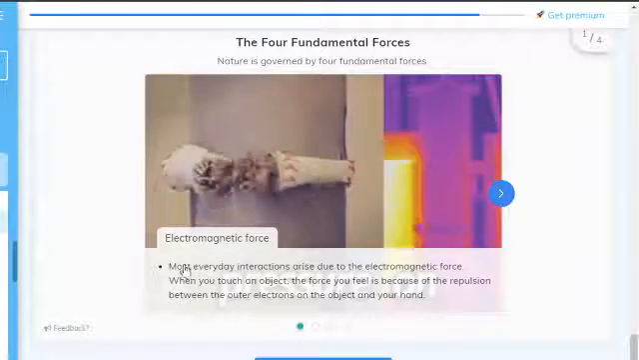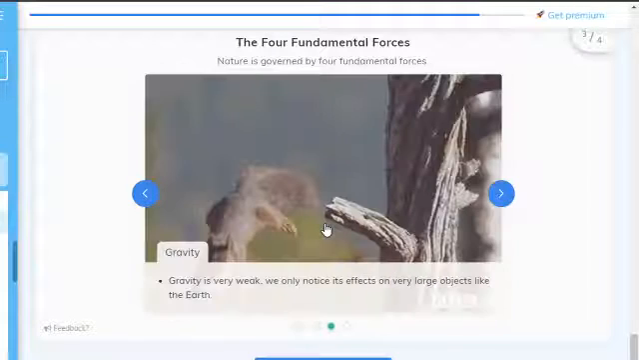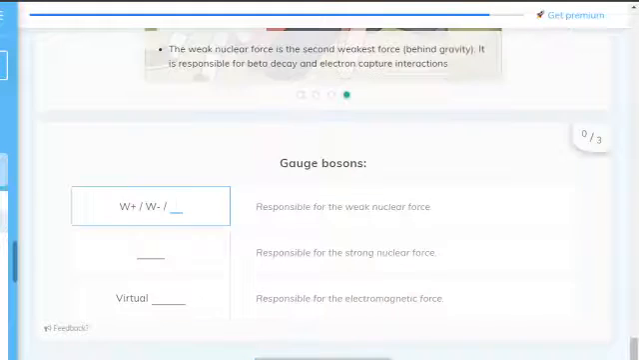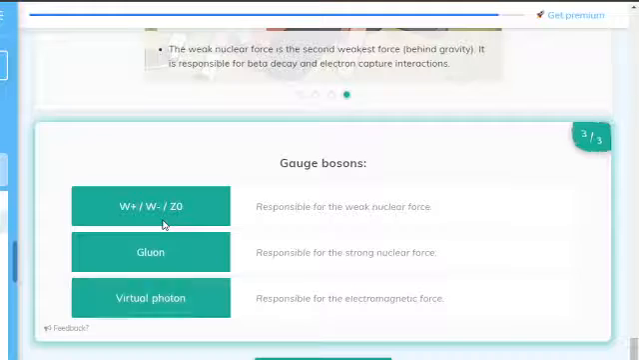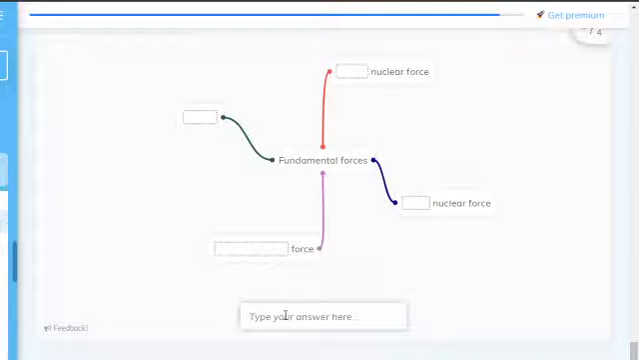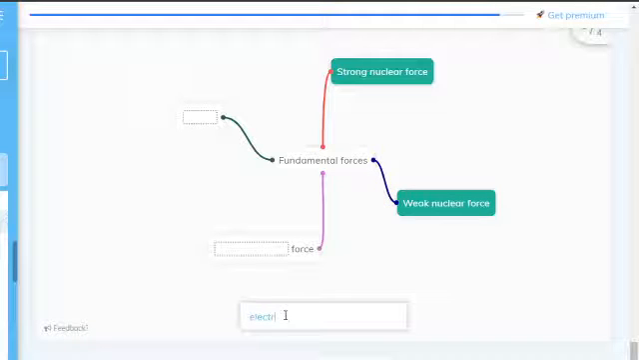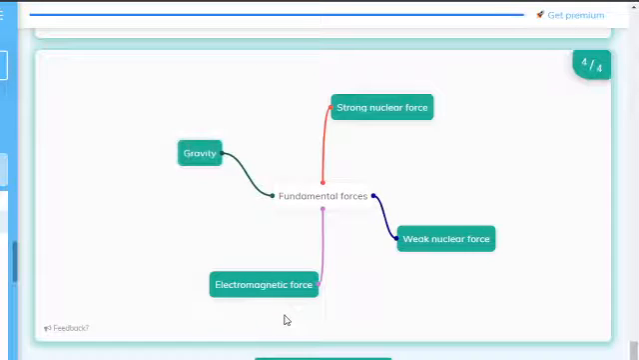So electromagnetic force: most everyday interactions, touching. Strong nuclear force: inside the nucleus. Gravity holds us to the ground. Weak nuclear force does things such as beta minus and beta plus decay. So W plus, W minus, Z0. Responsible for the strong nuclear force, that would be the gluon. And the virtual photon would be responsible for the electromagnetic force. So, fundamental forces: strong, weak, electromagnetic, and gravity. Simple.